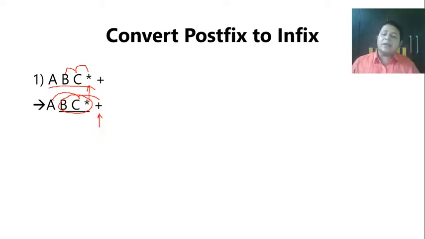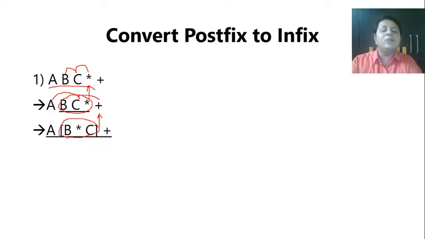Now see, plus, that is addition, is happening after multiplication. Is it normal or abnormal? Normal. In short, we obviously don't sense any presence of brackets here. So simply we'll have A plus and then your B into C. Okay, I just haven't shown you the next step. Here only BC star was highlighted. Then this is what we have done. That is B into C, and then plus has worked on this too. So it is A plus B into C. That will be the final answer.